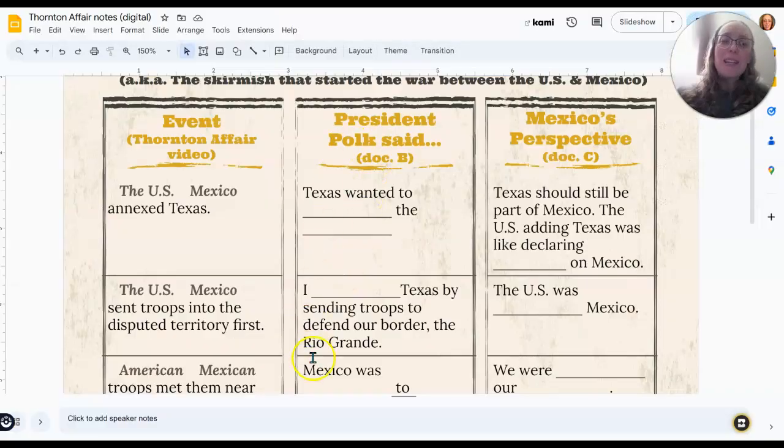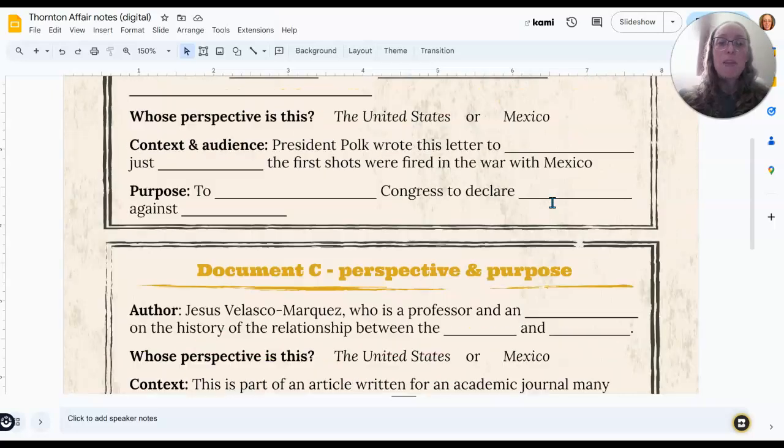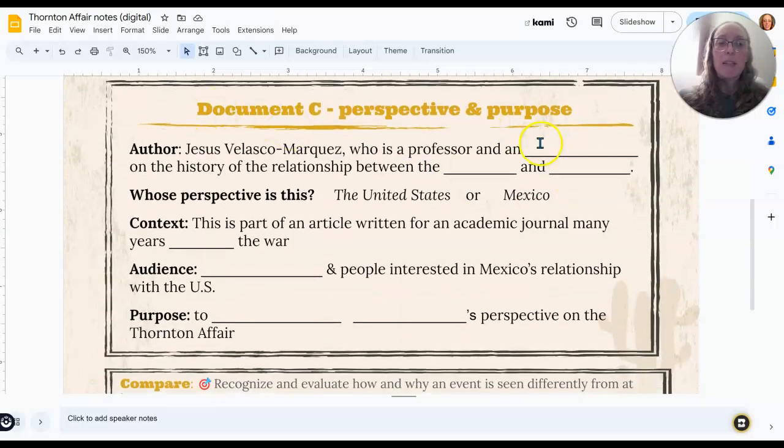Now that you have completed the middle column from document B, we're going to take a look at Mexico's perspective with document C. Before we get to reading the document, flip the paper over, and let's fill in the A caps for document C. Who is it? How reliable is this person?